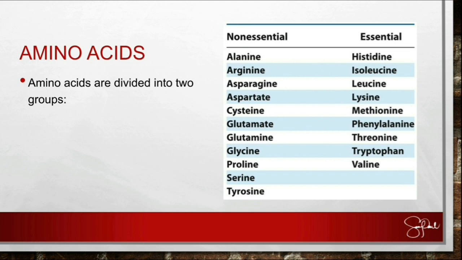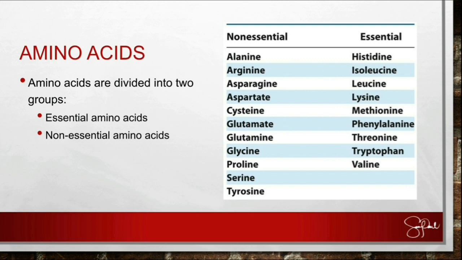Essential amino acids are the kind of amino acids that need to be part of our diet. Meaning to say, our body cannot produce these kinds of amino acids. That is why we need to induce them in our body through the food that we eat. On the other hand, non-essential amino acids are the amino acids that can be produced by our body. So technically, our body can make these kinds of amino acids. That is why it is not that needed in the food that we eat. So those are the essential and the non-essential amino acids.